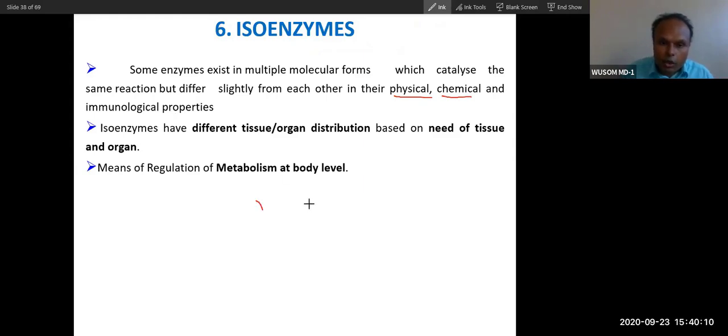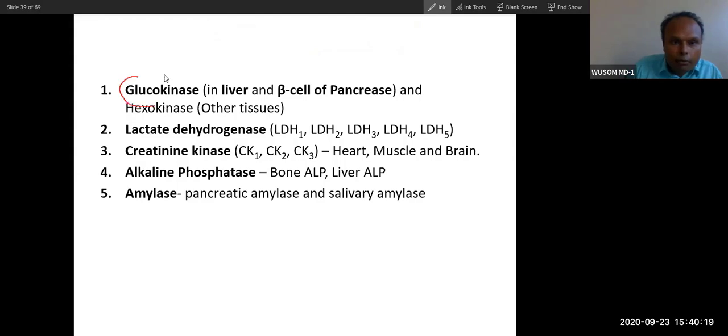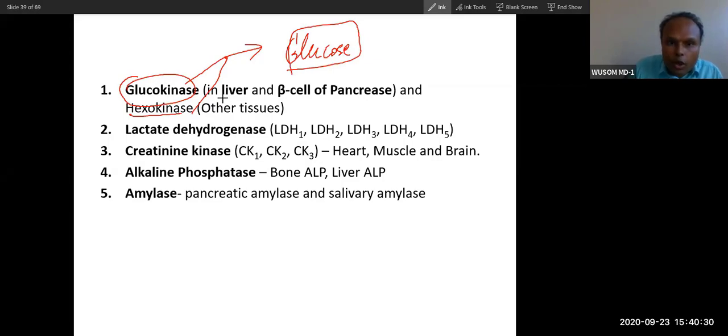Let's take the example of a few. You can see the enzymes glucokinase and hexokinase. Both enzymes catalyze glucose. But glucokinase is present only in the liver and beta cells of the pancreas, and hexokinase is present all over the other tissues. Glucokinase has different physical properties. It has a different Km, it has a different Vmax. So it has different properties than hexokinase.